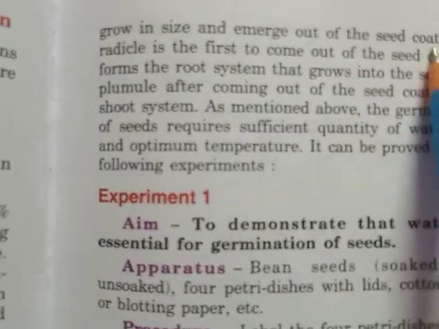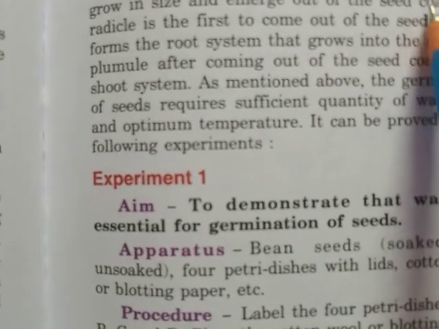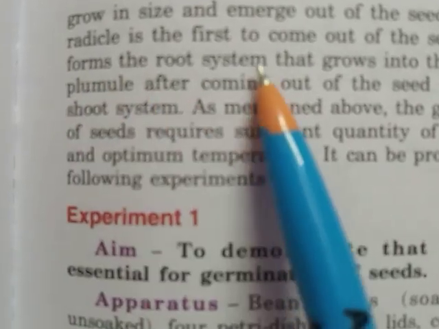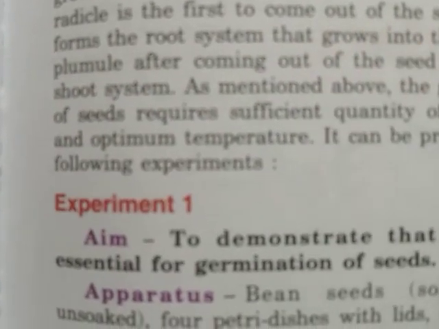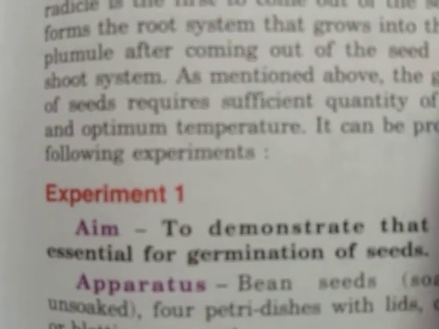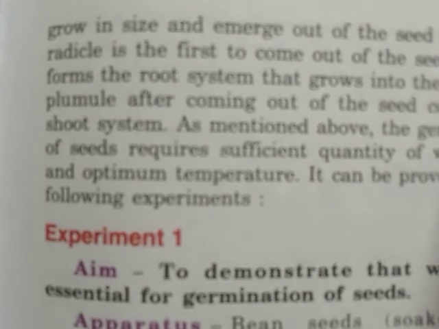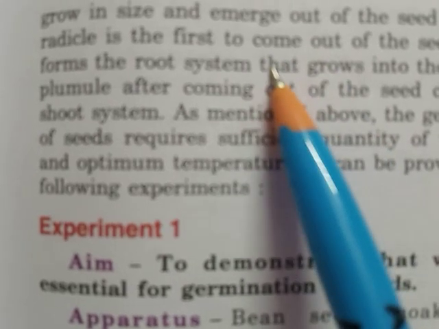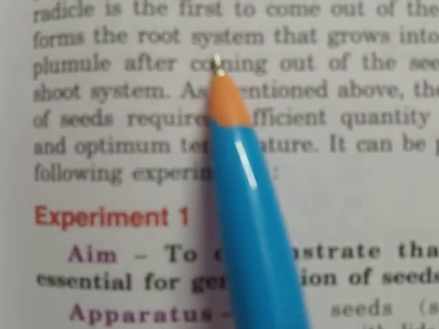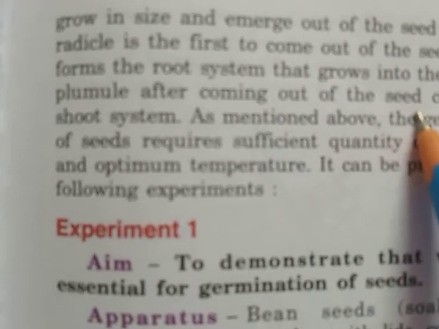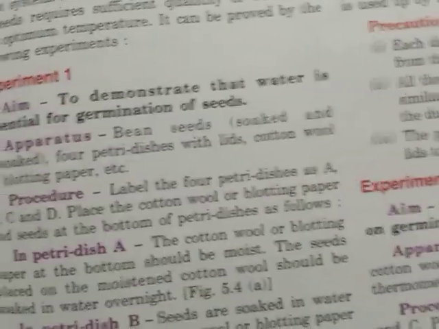Now what happens once this cell division starts? Radicle and plumule start emerging out of the seed coat. The radicle is the first to come out of the seed coat. So children, this is very important. When the seed starts germinating or growing, the radicle first comes out before the plumule out of the seed coat. It forms the root system that grows into the soil.